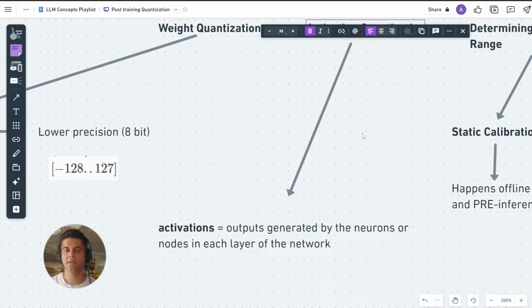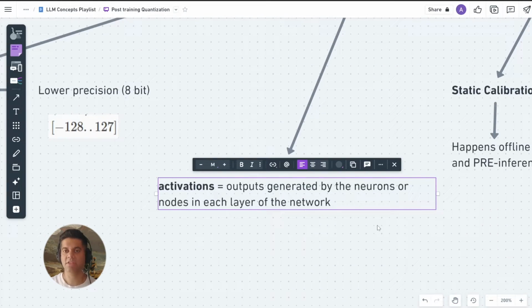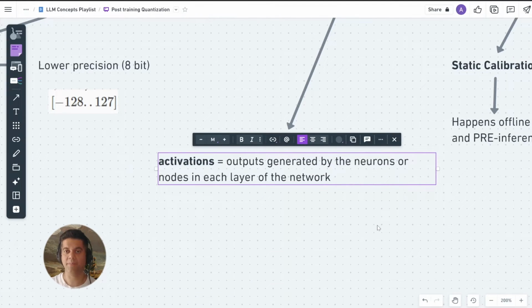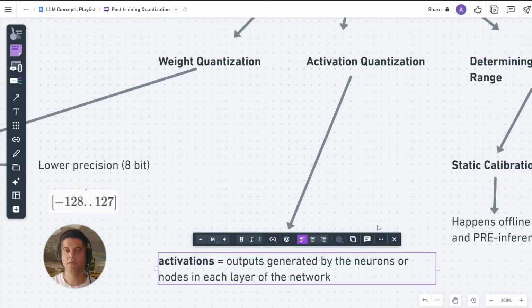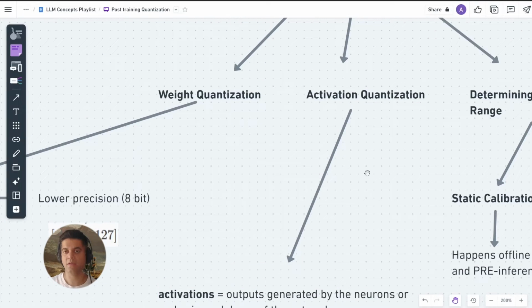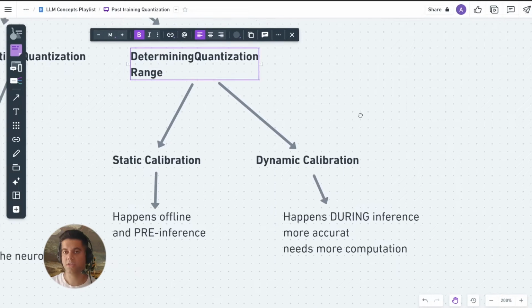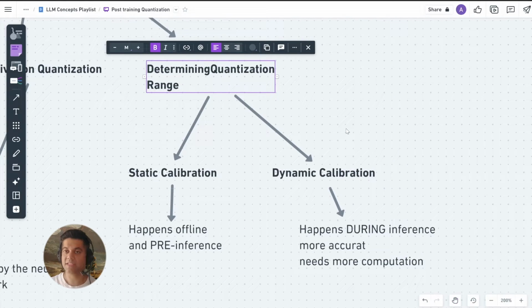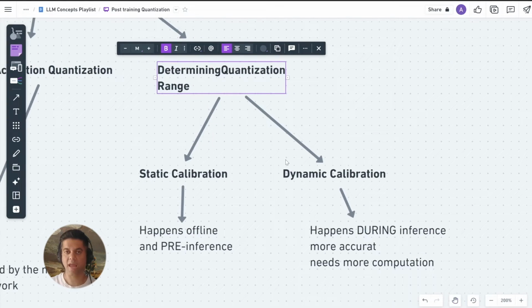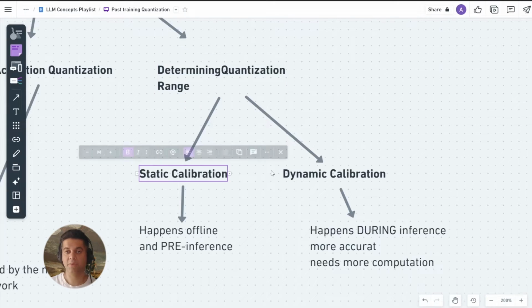Activation quantization. Similarly, the activations produced by the network during inference are quantized from higher precision to lower precision, further reducing memory usage and computational complexity. Determining the quantization range. An important step is determining the range of values that can be represented by the lower precision data type. This range is often determined through calibration techniques. So now let's talk about these calibration techniques.